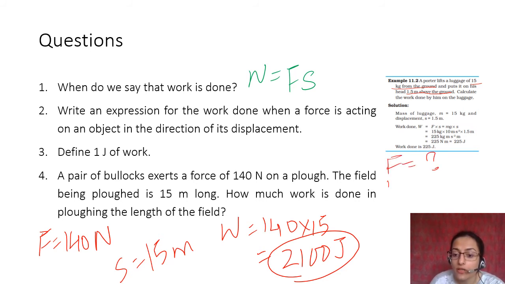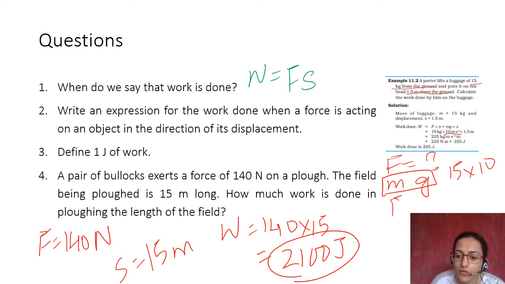But what have you been given? Mass. And you know gravity. Right? So F is equal to mg. We consider F is equal to mg. Therefore 15 into, here they have considered 10. So they have considered force F is equal to 150 Newton, and distance is 1.5 meter.